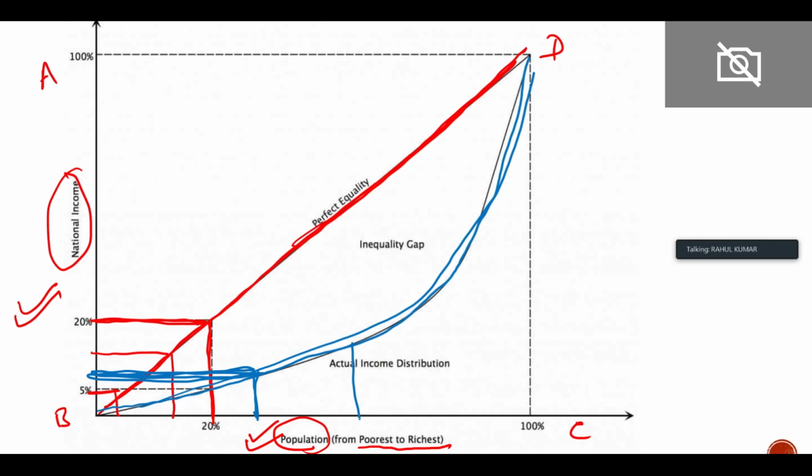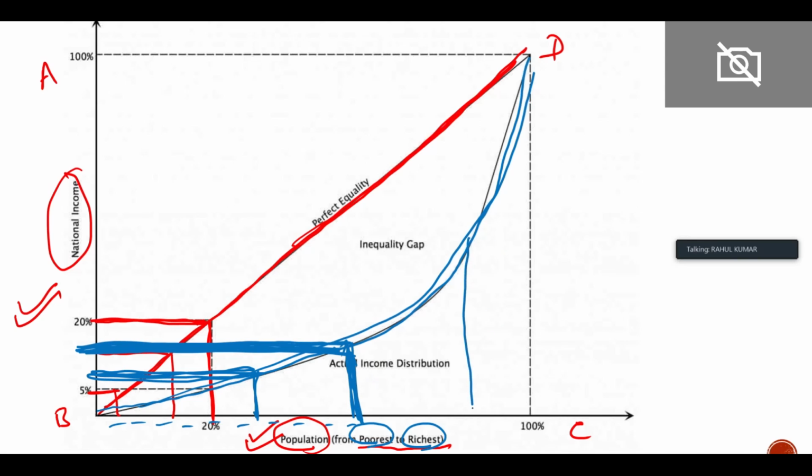Suppose this is 50% population, the income of 50% population is around 15%, right? On this axis we are moving from poorest to the richest. So these people represent poor people, right? So income of 50% of the poor people is approximately 15% of the total national income. तो अगर पूरे इंडिया में 50% पुअर पीपल की इनकम सिर्फ 15% ऑफ द नेशनल इनकम है ना.